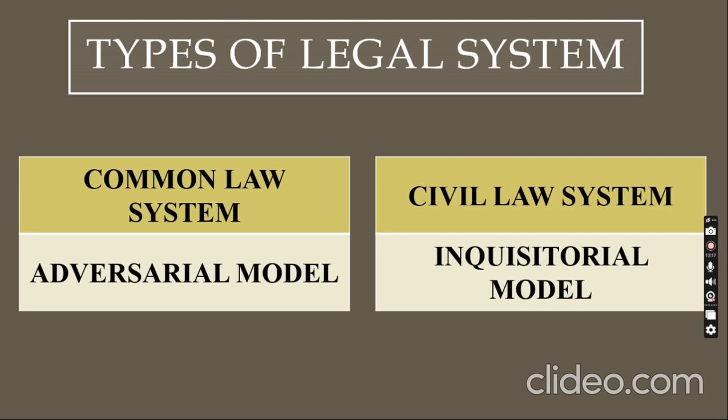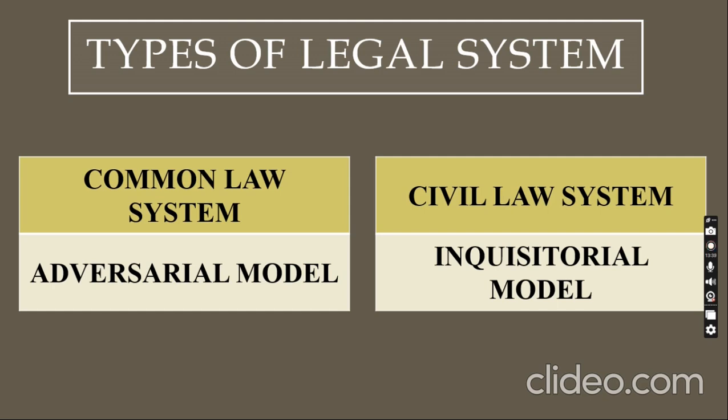Why has India adopted the common law system? It means that the British who ruled us had followed this system. So when we got independence, we also took this particular system from them. So we also have common law today. The simple answer is that the British followed it, so did we.